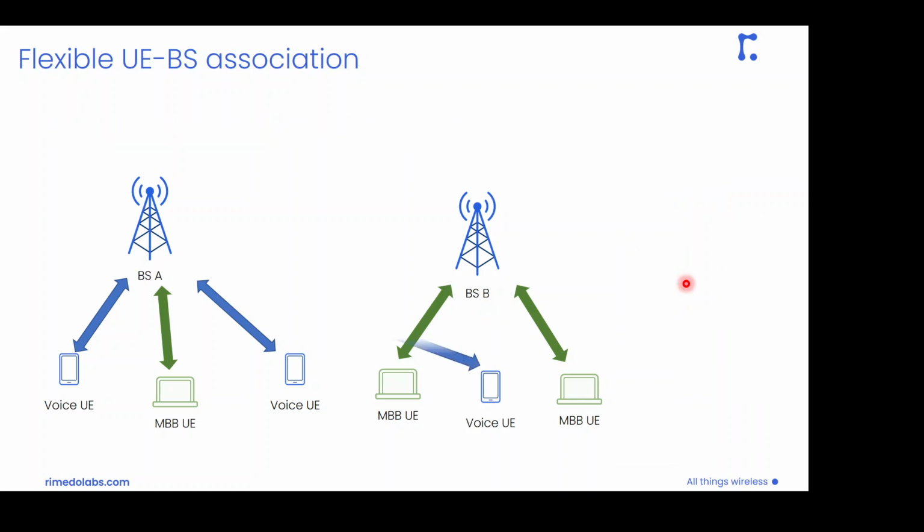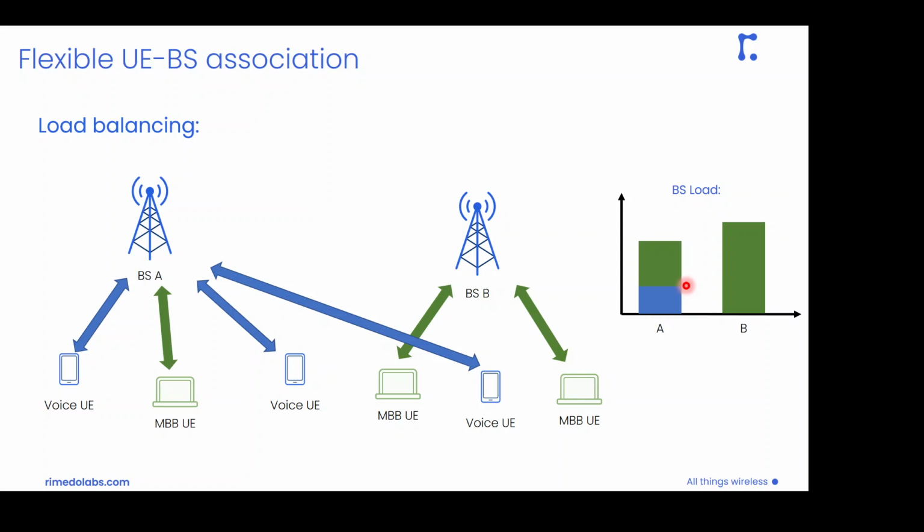So what we can do is apply load balancing, where we make use of this flexible UE to base station association by reallocating some of the UEs to other base stations in such a way that we try to equalize the load of all base stations. Such a situation should lead to the maximization of our network performance, because all the base stations will try to use as many resources as they can. And of course, this is the desirable situation in our network.